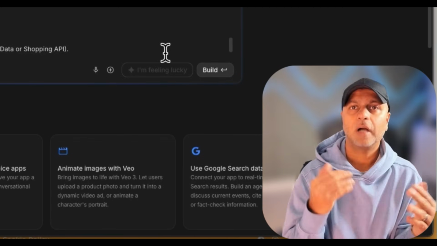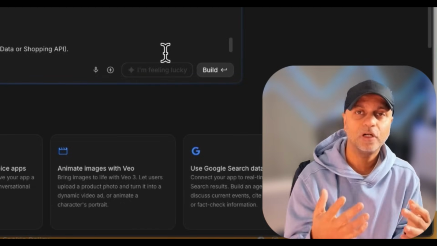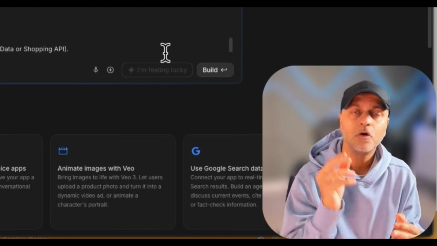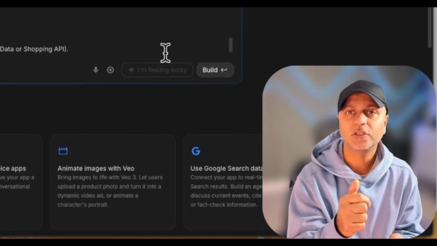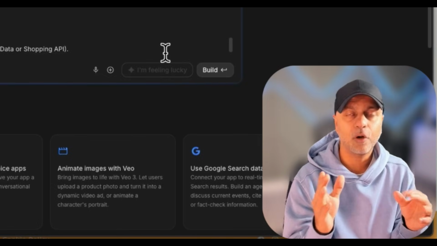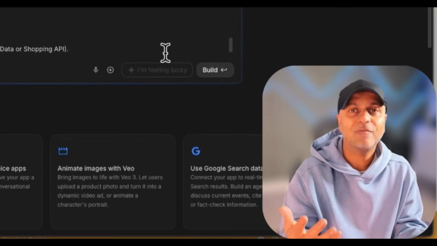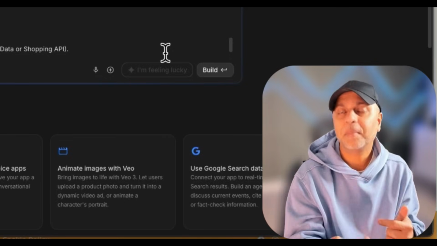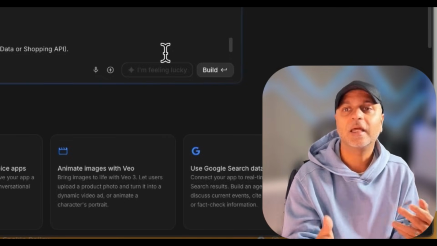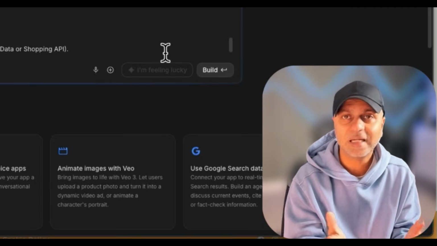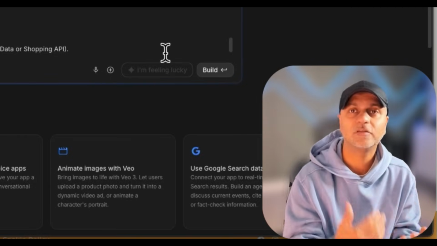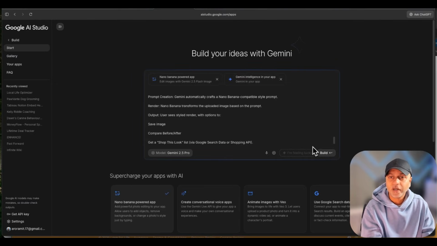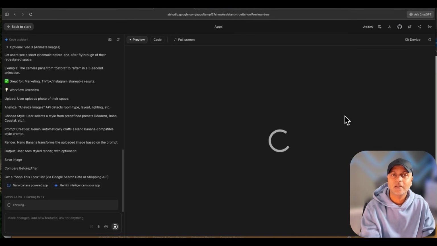And the concept is I'm not an interior designer, but I would love to design my home space. So what if I can create an AI powered app where I just click a picture, then I have preset prompts that the users can pick. Maybe I'm redesigning my kitchen, or I can type my prompt after I've taken an image, and then Nano Banana comes in, redesigns my image as if it was a professional interior designer, and then gives me that result. This is something I've been wanting to do for myself. So now let's go and scratch that itch.